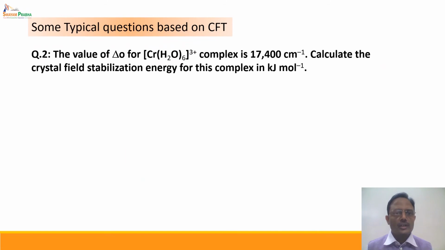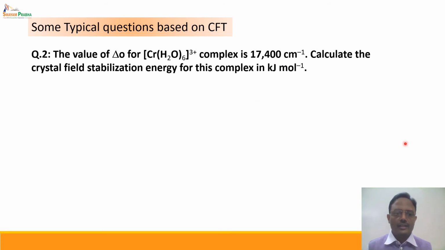The second question: the value of ΔO for [Cr(H2O)6]3+ is 17,400 cm⁻¹. Calculate the crystal field stabilization energy for this complex in kJ/mol. Now again, the question is based on the calculation of CFSE, but the calculation should be in terms of kJ/mol. Let us see how to start.